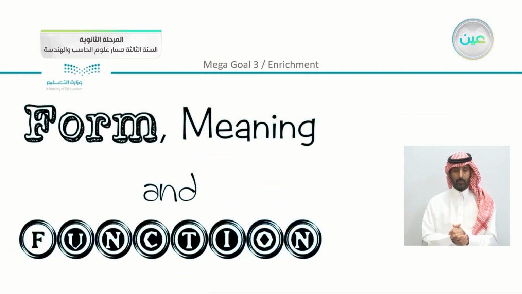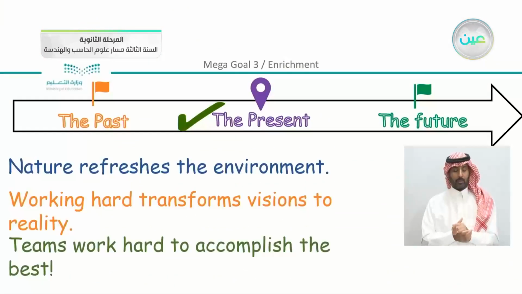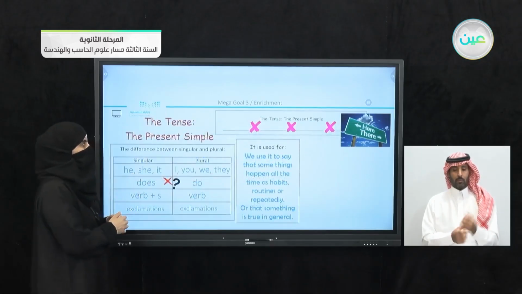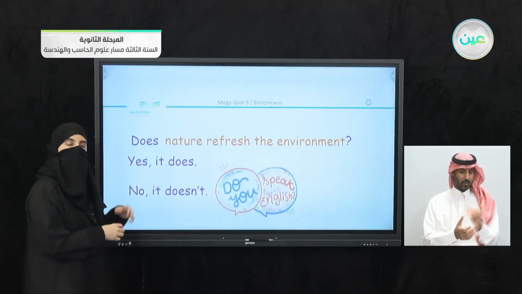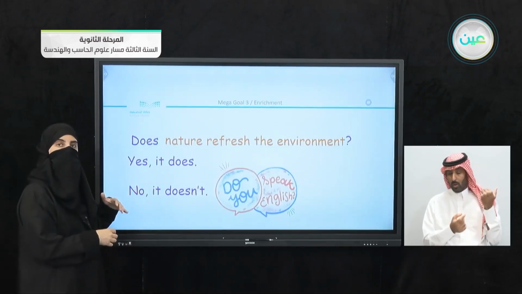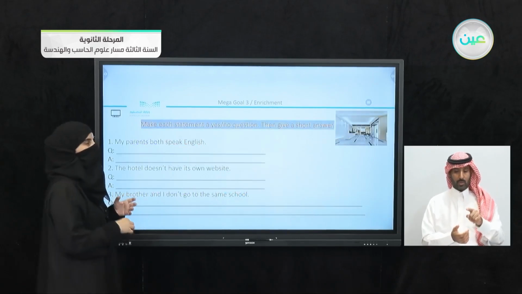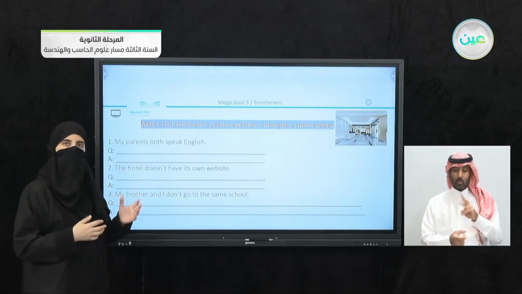Moving on, we have the other part, which is going to be the form, meaning, and function of Unit 3. In the form, meaning, and function, if you recall, we used the past and compared it also to the present. Now we have the past simple and the present simple. We did explain the difference between the two structures. And if you recall, we made yes-no questions, and of course we changed the structures depending on the statement or the answer. We changed the helping verbs and so on.